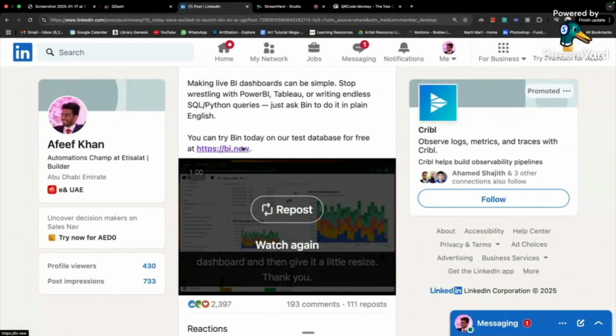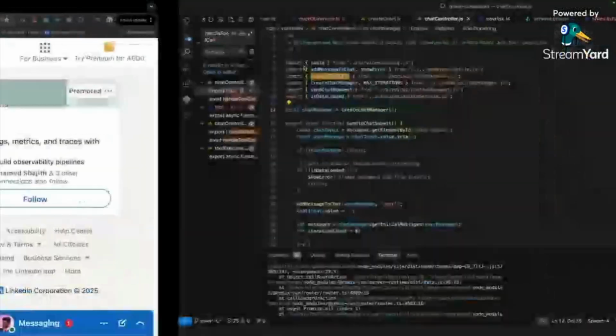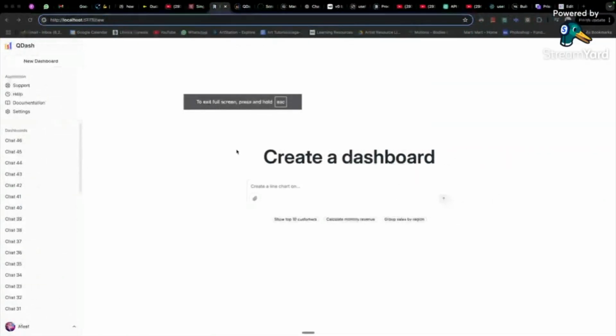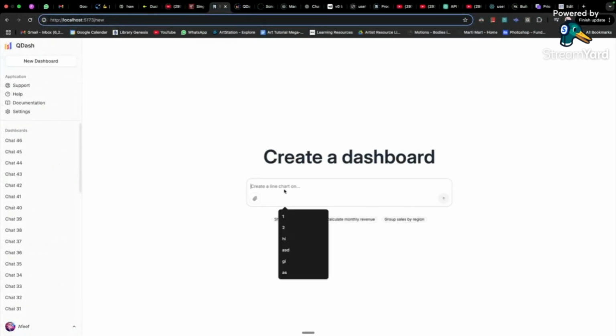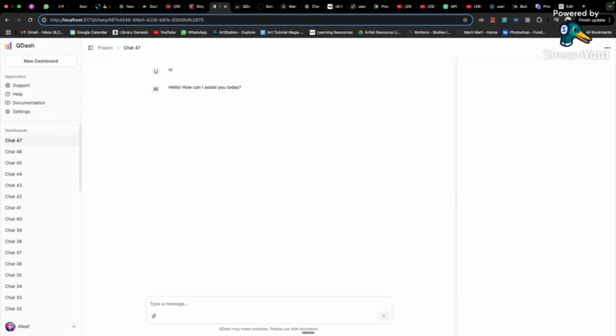So I'm revamping the entire thing and building it with Remix now, which is a proper web framework. Right now it's using HTML, CSS, JavaScript, but I'm moving to Remix. This is how it looks at the moment. I can chat with it because it looks like a typical chatbot, like ChatGPT or V0. I kind of want to make it like that. It's all working at the moment, but the backend and the tooling is still something I have to figure out.